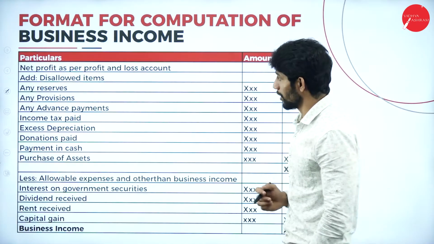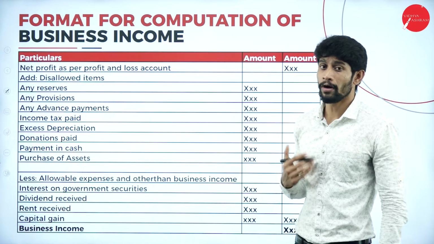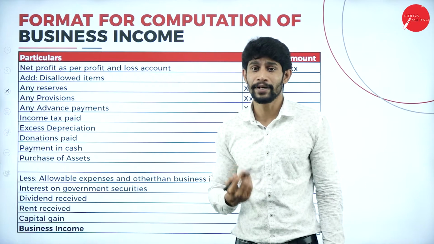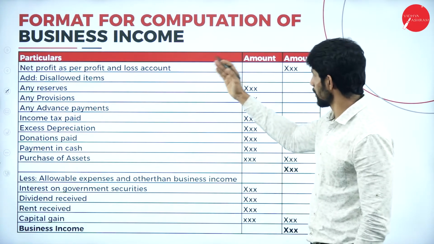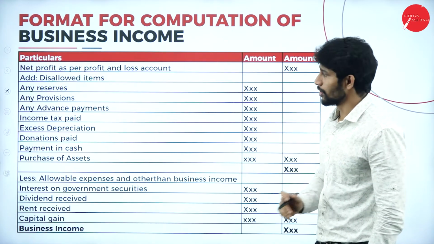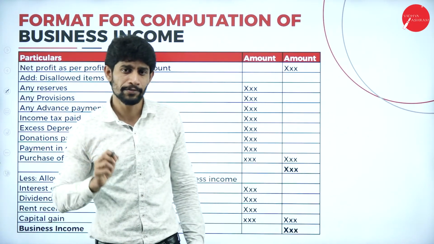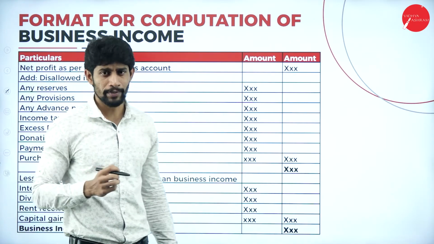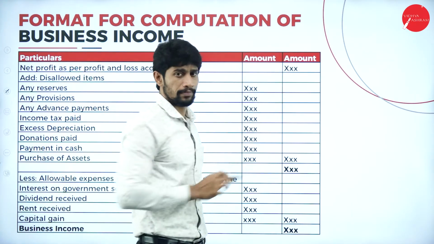Moving further, to know the format to compute the business income, that is the company's income, we have to make columns: particulars and amount. First, net profit as per P&L account, that is profit and loss account. That will be given in your P&L account, and whatever the net profit is, you are supposed to take it in the outer column.